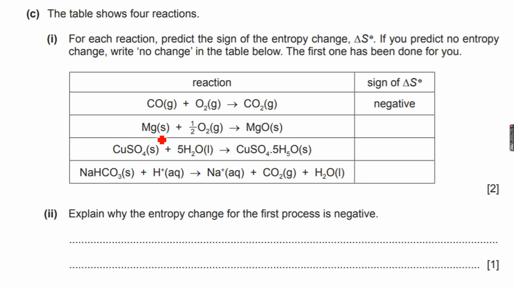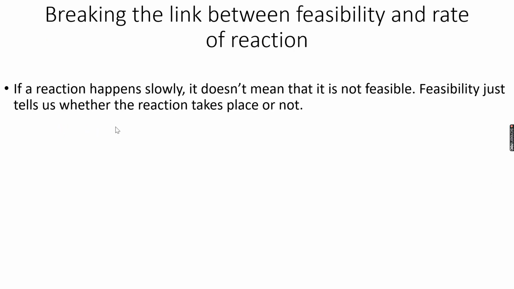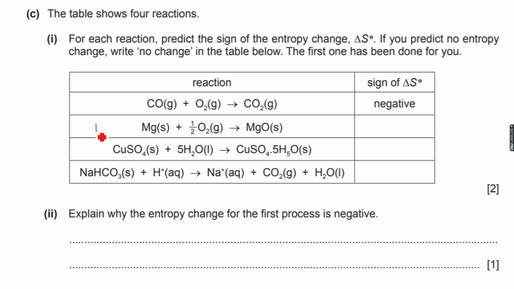So this is magnesium solid. Remember the state symbols. Magnesium solid plus half O2 gas gives me magnesium oxide solid. Now there can be 2 approaches to this question. One is that the total number of moles on the reactant side is 1.5, and there is 1 mole on the product side. So as the number of moles is decreasing from reactants to products, disorder is decreasing. So the entropy change is negative because the disorder is decreasing.